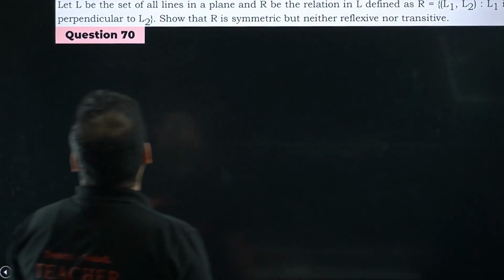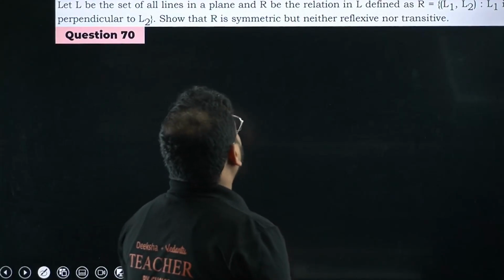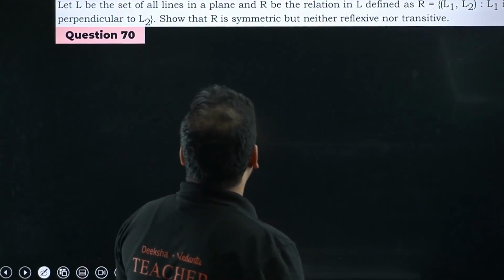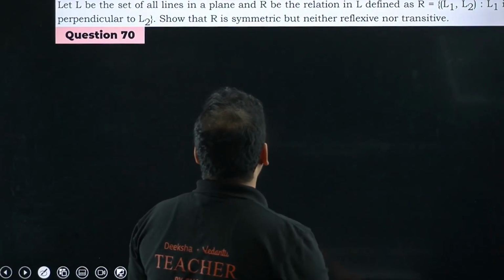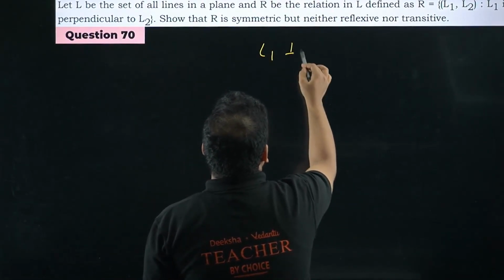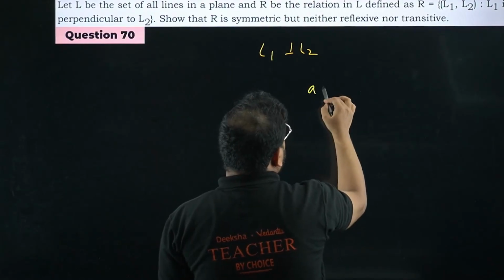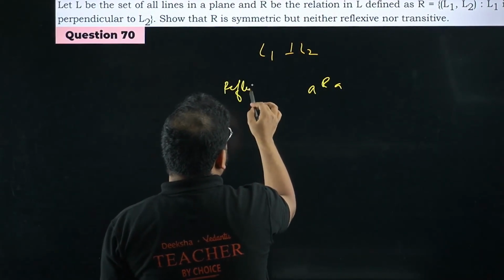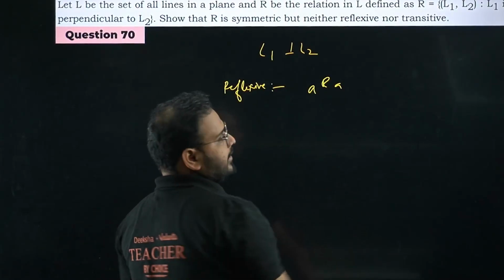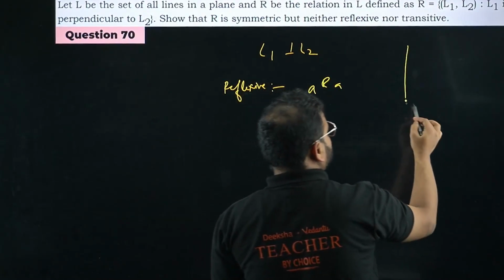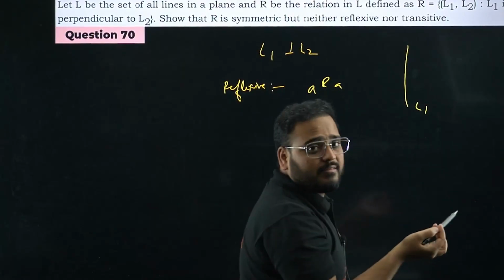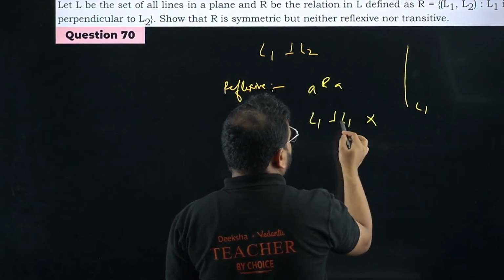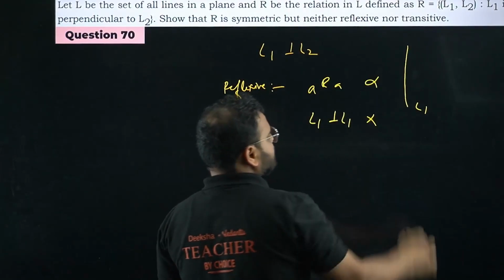Let L be the set of all lines in a plane and R be the relation in L defined as L1 R L2, where L1 is perpendicular to L2. For reflexive, if I'm taking, let's say, aRa, can I say a line L1 is perpendicular to itself? No. L1 perpendicular to L1 is incorrect. It means aRa is not possible, so not reflexive.